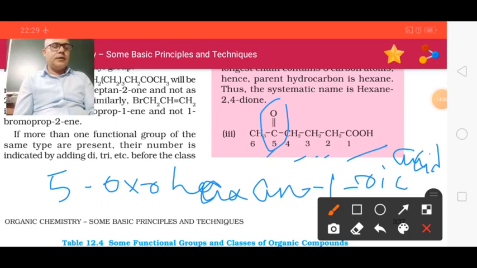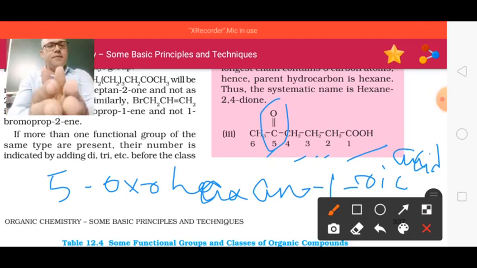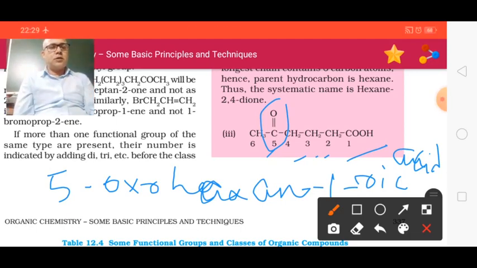This way, 5-oxohexanoic acid, hexane-1-oic acid, will be the name of the given compound. I hope all of you understand this. Okay, very good.